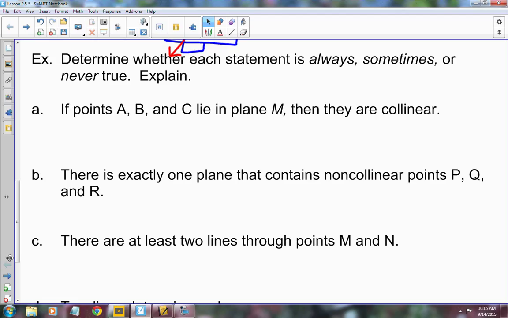It says, if points A, B, and C lie in the plane M, they are collinear. Sometimes, always, or never true. It would be sometimes. You're right. And we can show both situations.